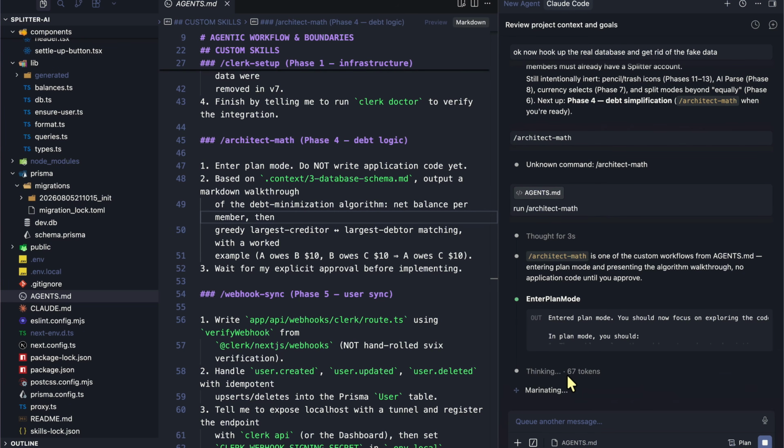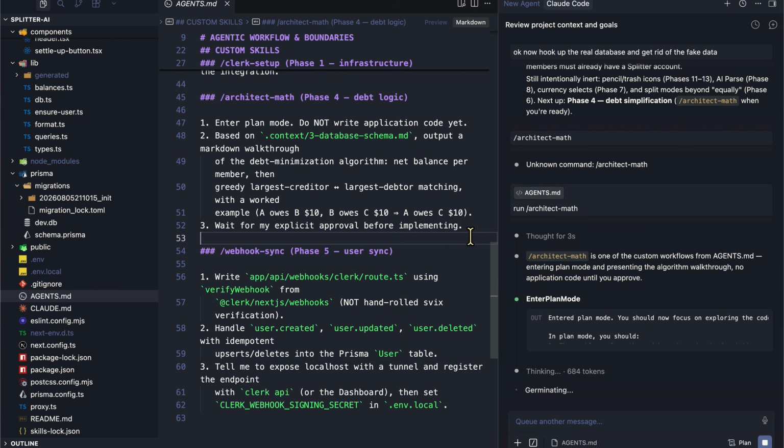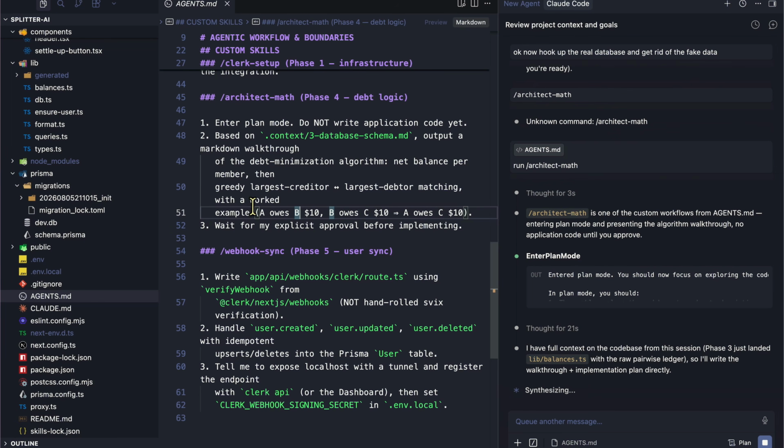Whenever there's plan mode, that means you're planning the feature. So that's exactly what we're doing here. And it's now going to give us a debt minimization logic. For example, if person A owes B $10, and B owes C $10, then A owes C $10, because both of them owe B. So A owes C. That's the minimization logic we are looking for.